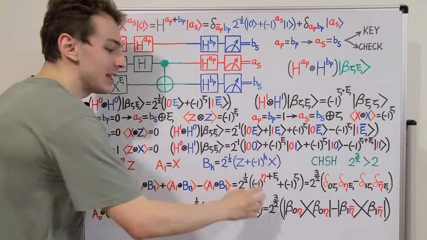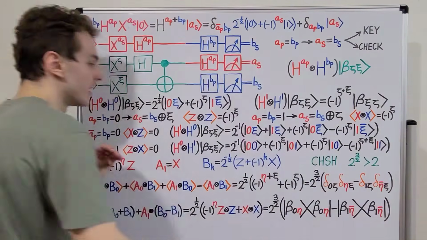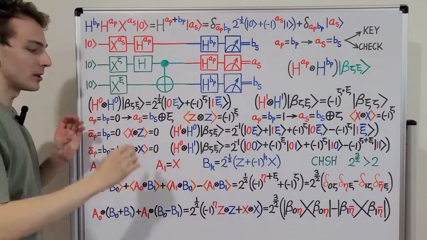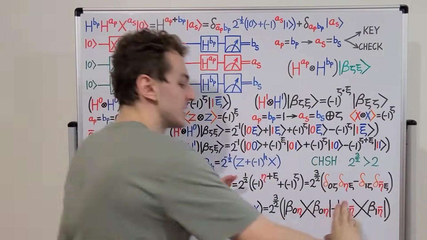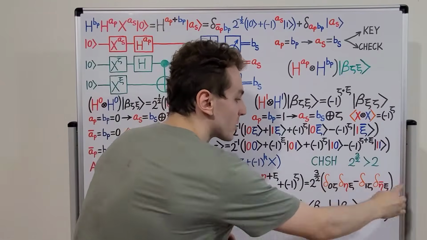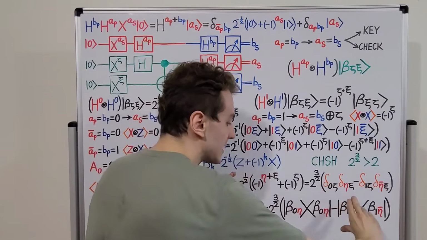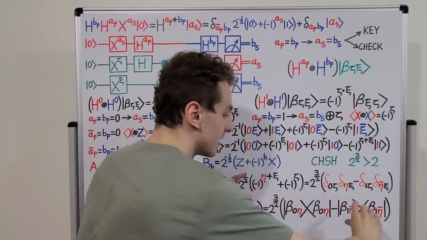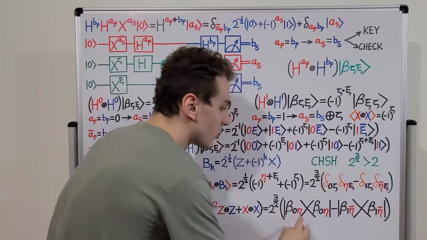And if we perform the expectation value by sandwiching, so we have a bra coming in from the left, and then we have a ket coming in from the right, and we sandwich these two terms, what are we going to get? Well, we're going to get these results over here. So you can see the Kronecker delta. For this term over here, if we sandwich with a bra and a ket, then we need this 0 to be equal to zeta.